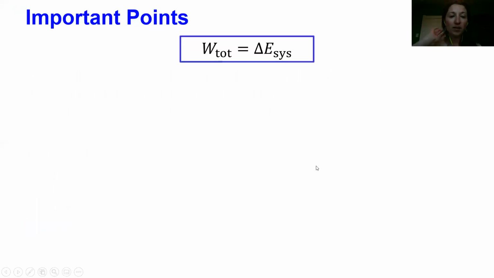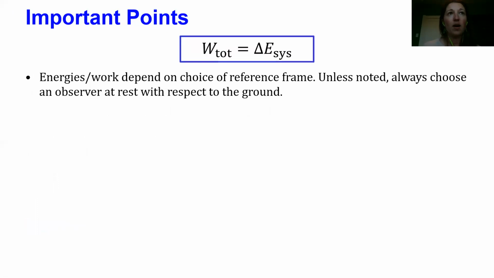So let's summarize some of these important points that we've talked about already. So yes, the energies depend on our choice of observer or reference frame. So unless you're told otherwise, let's always choose an observer who's at rest with respect to the ground. That'll make sure that they're an inertial observer, and it'll make sure that the energy you calculate is the same as the energy we're calculating.